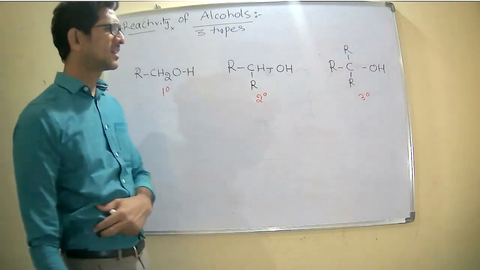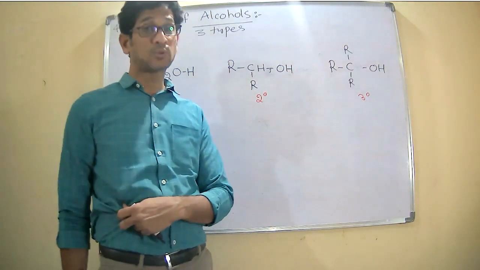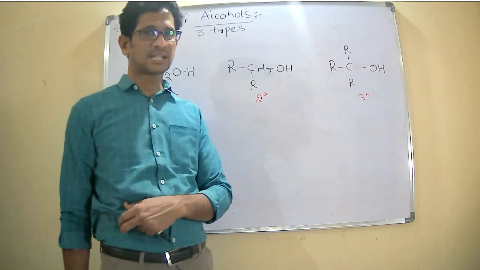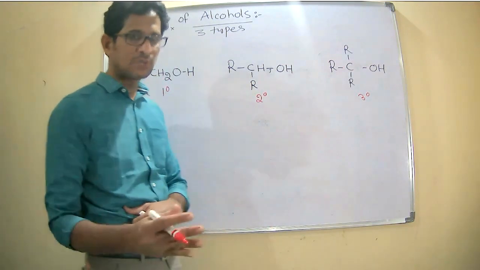Now we need to check the reactivity of the cleavage of the OH bond as well as the cleavage of the CO bond.